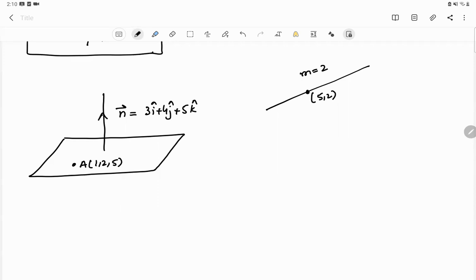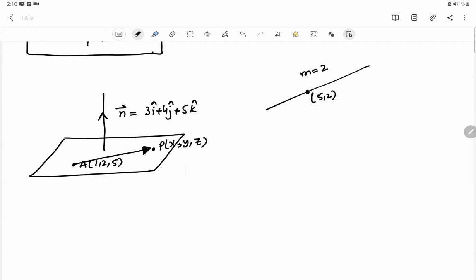Now consider point P. P is a general point lying in the plane. Okay. And AP is a vector which lies in the plane. No matter wherever P moves within this plane, AP will remain in the plane and AP will be perpendicular to n, or n will be perpendicular to AP.